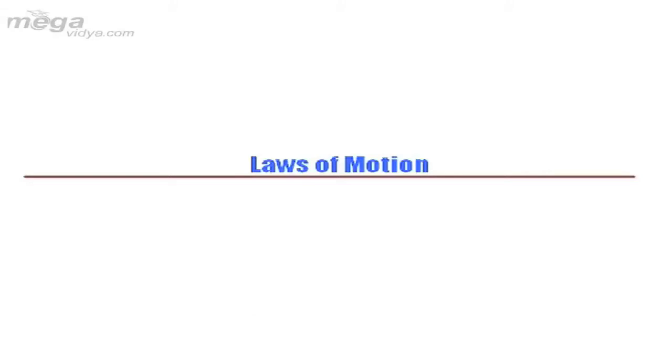Laws of motion are also called laws of physics.